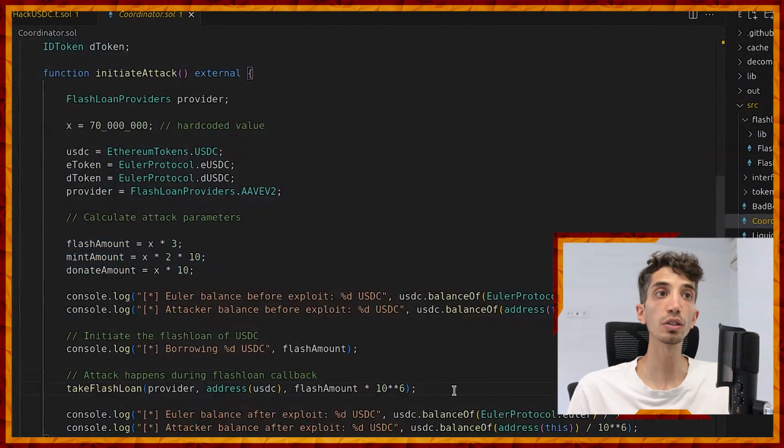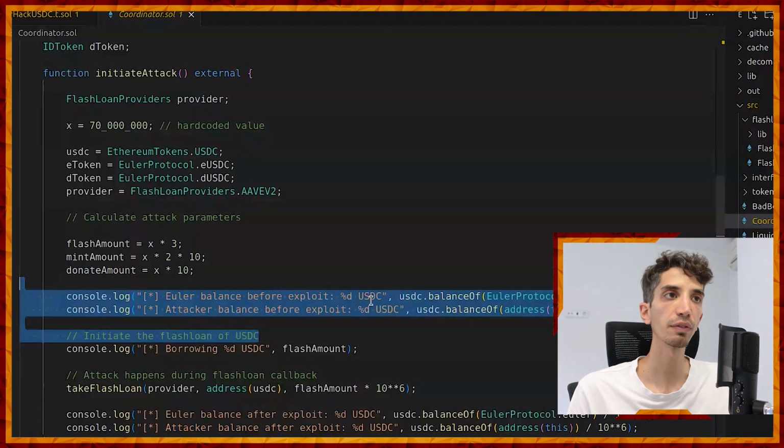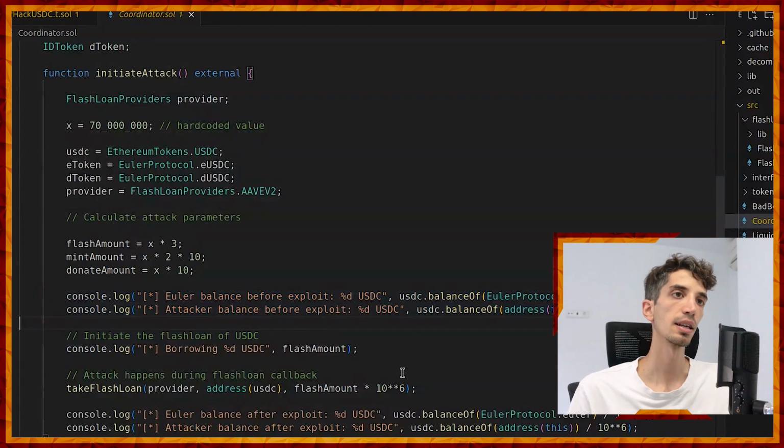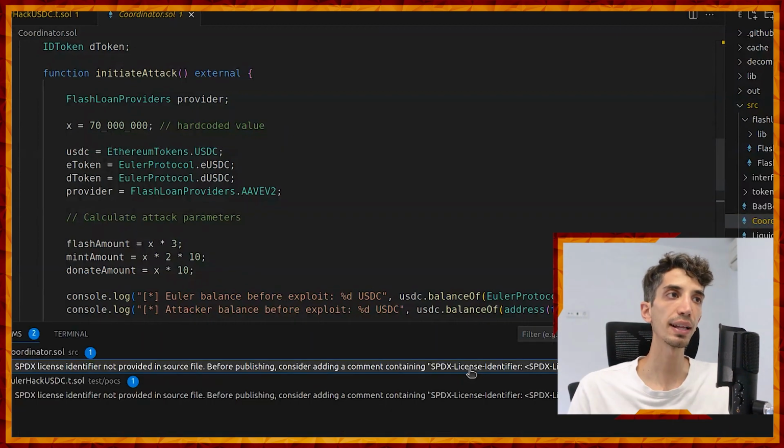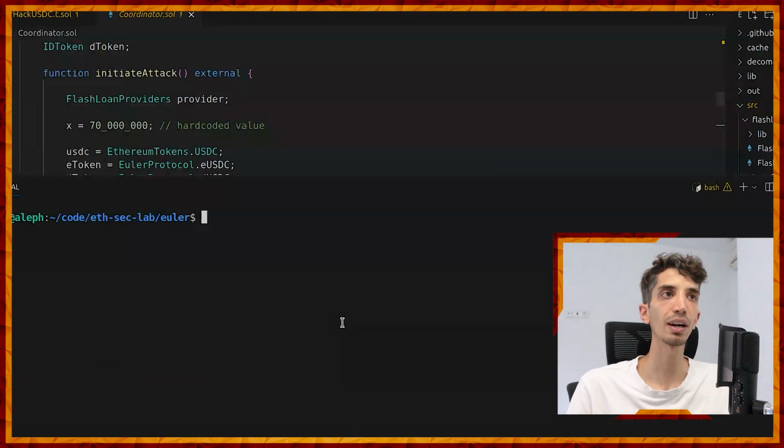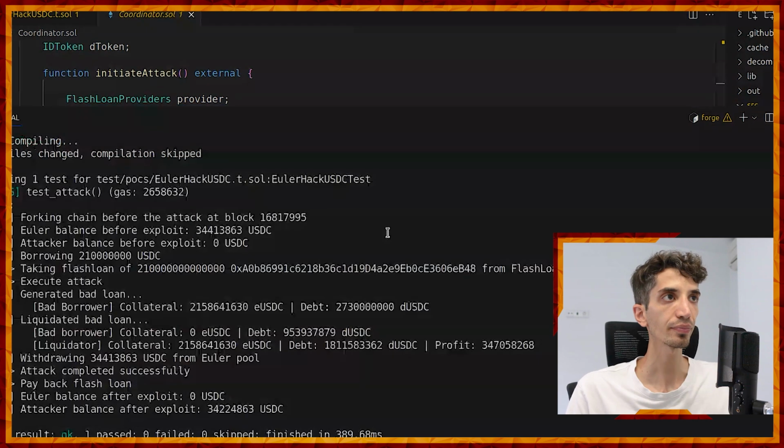We looked at some things about the beginning of the exploit, the balances, we log some actions, and then the code takes a flash loan and everything happens within the flash loan. Before we proceed, let's run this so we make sure that we understand how things are logged, and then I'm going to go into the details of it.